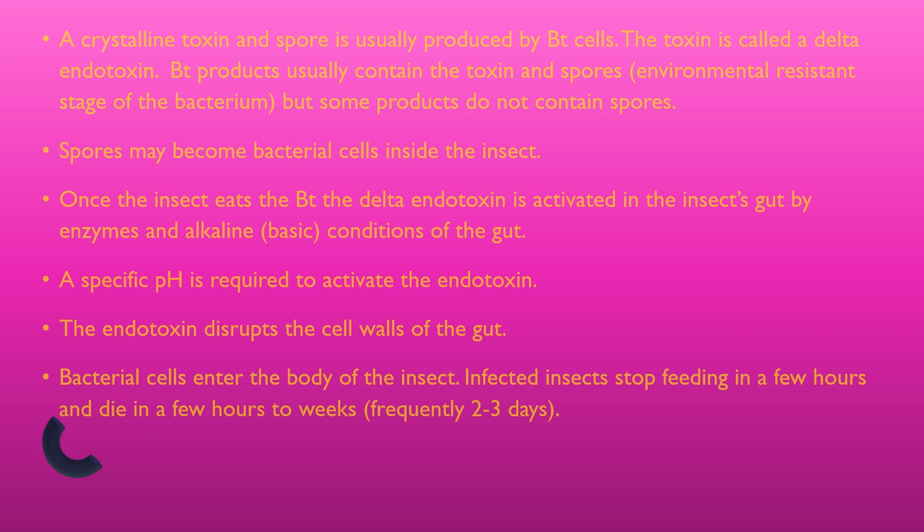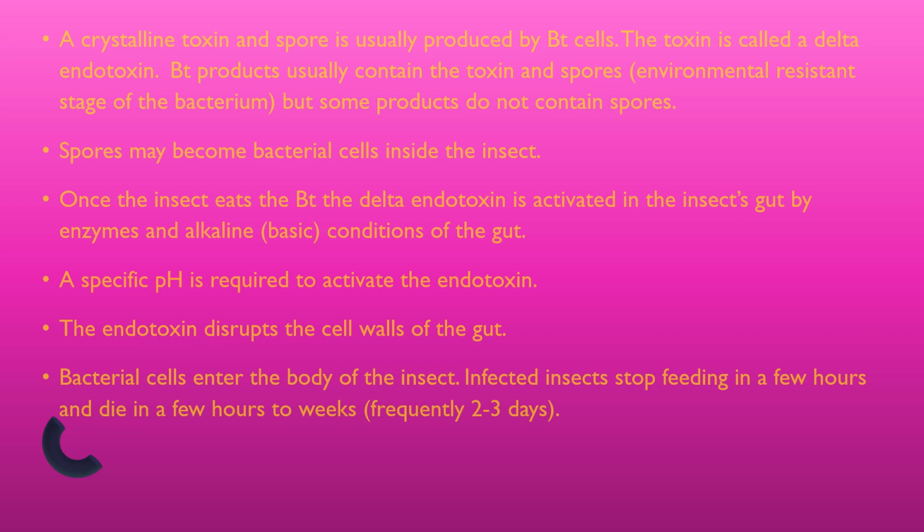A crystalline toxin called Bt toxin, and spores, are usually produced by Bt cells. The toxin is called delta endotoxin. Bt products usually contain the toxin and spores. Spores may become bacterial cells inside the insect. Once the insect eats the Bt, the delta endotoxin is activated in the insect's gut by enzymes and alkaline conditions of the gut. A specific pH is required to activate the endotoxin.